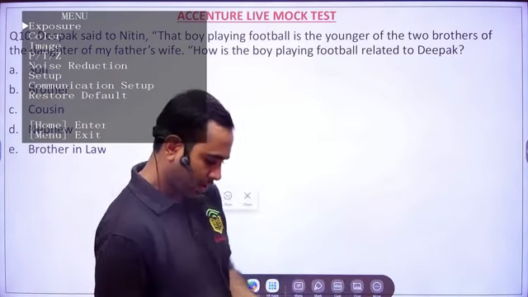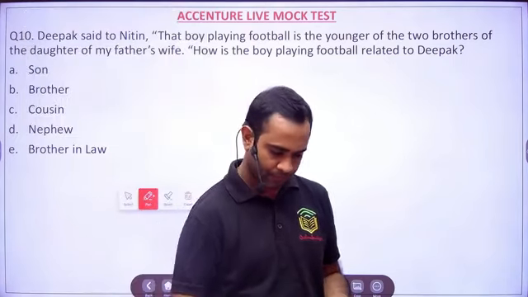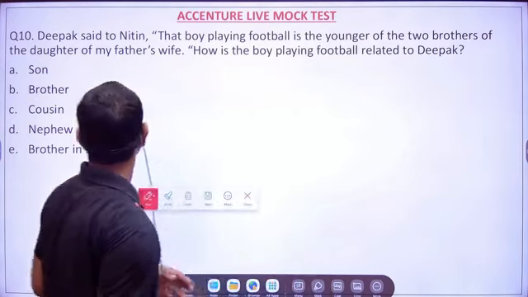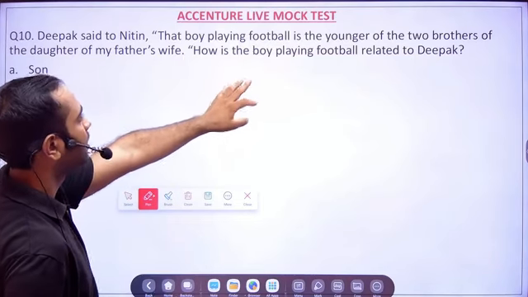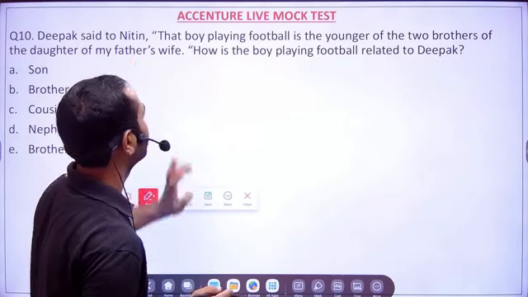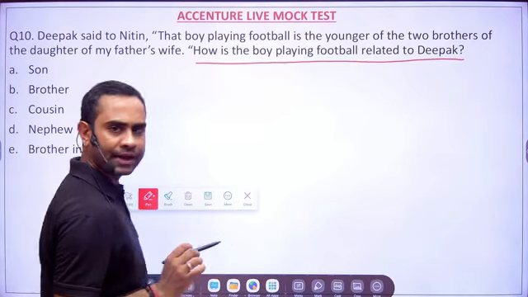Okay, now, here if you'll see, Deepak said to Nitin that the boy playing football is the younger of the two brothers of the daughter of my father's wife. How is the boy playing football related to Deepak?